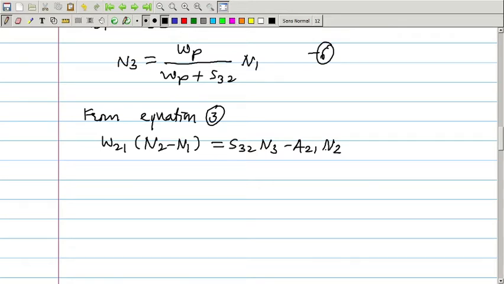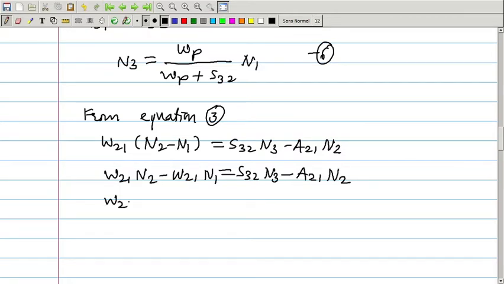And if we solve again, W21 into N2 minus W21 into N1 is equal to S32 into N3 minus A21 into N2. So let us write W21 into N2 plus A21 into N2 is equal to S32 into N3 plus W21 into N1.